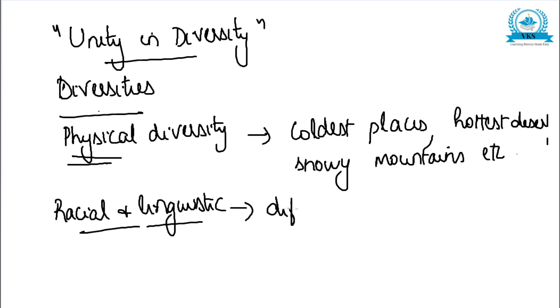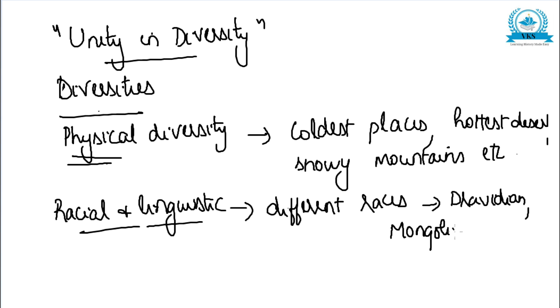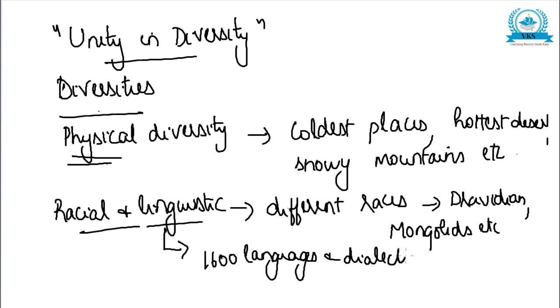In India we have people belonging to different races, like Dravidian races, Mongoloid races, etc. Regarding linguistic diversity, in India there are more than 1600 languages and dialects, and hence we have a lot of linguistic diversity.